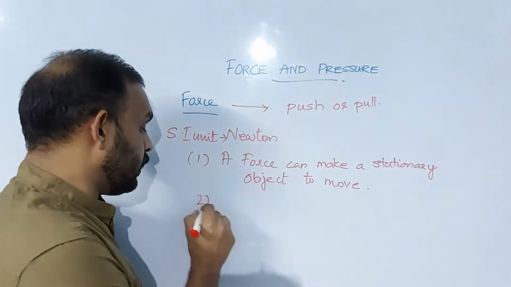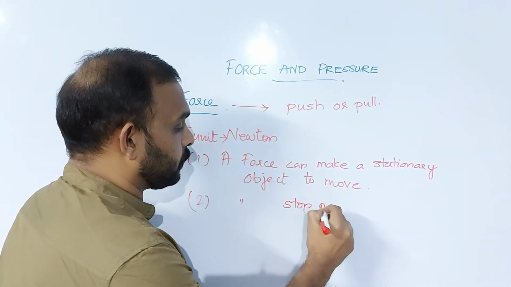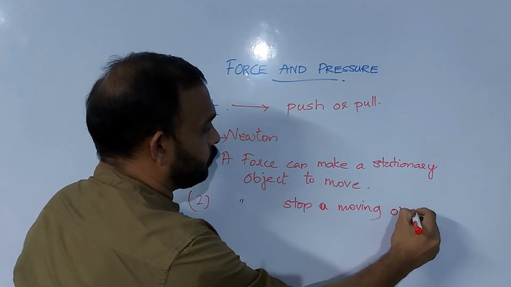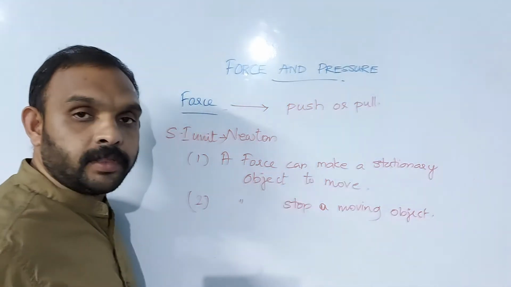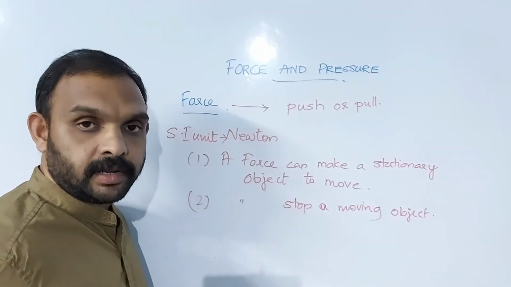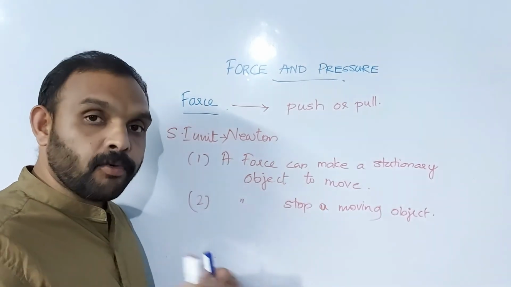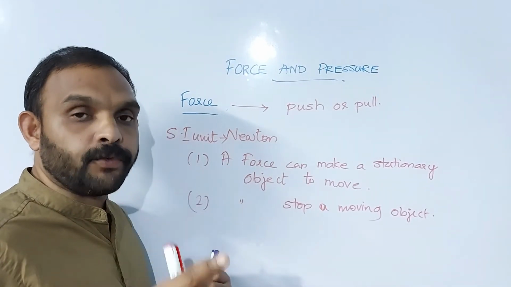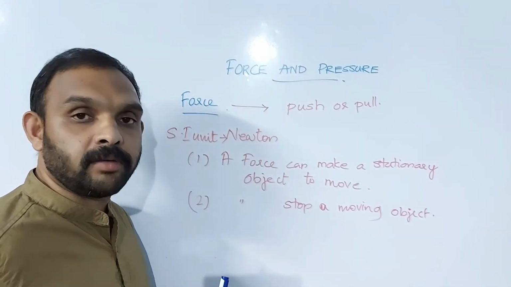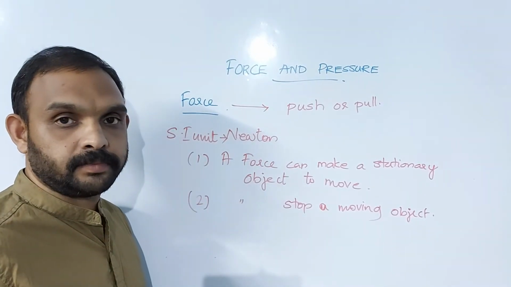Another one is that a force can stop a moving object. For this, we can have another example. Suppose your friend is pedaling the bicycle and you are trying to stop it by pulling it from the back. If the force you apply is more than the force applied by your friend on the bicycle, then definitely the bicycle will stop.